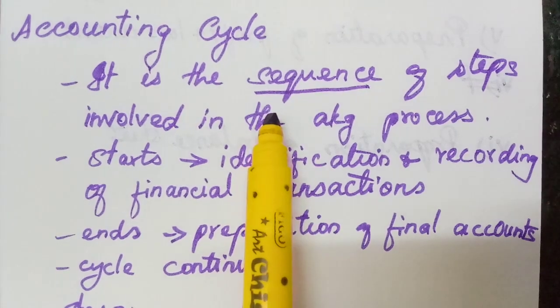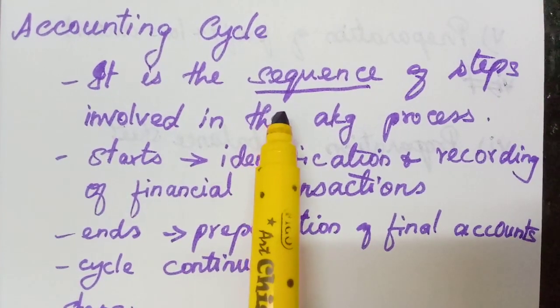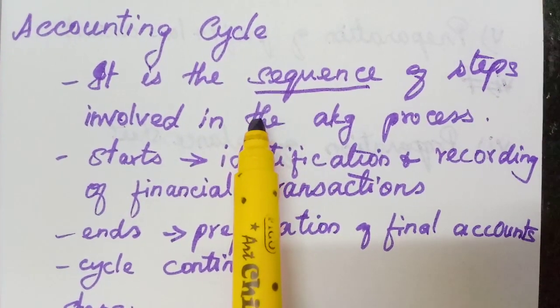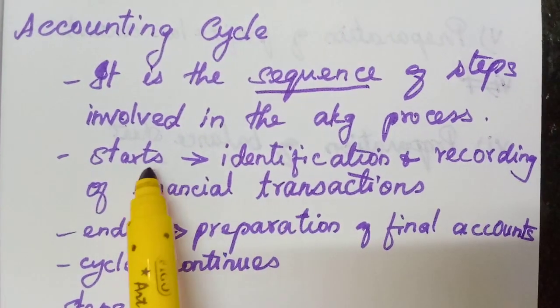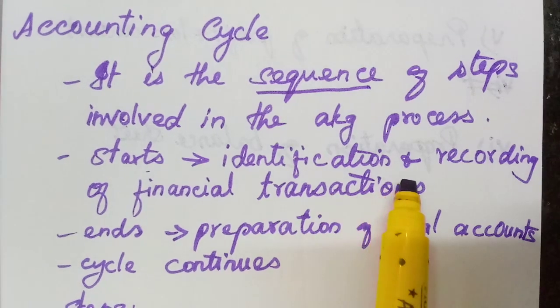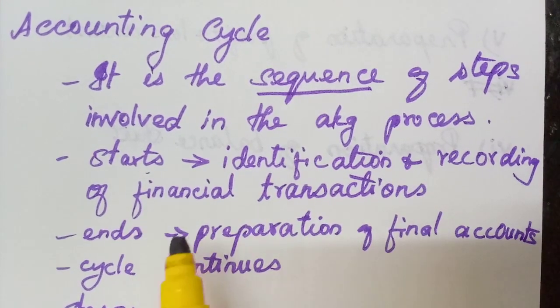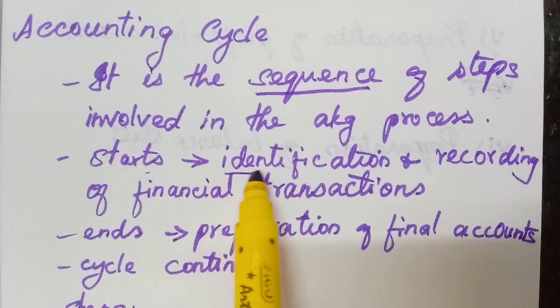It is a systematic way of recording, as we have studied. So in order only we have to record the transactions in the books of accounts. It starts with identifying and recording the financial transactions. Identifying, we have studied in the meaning itself.